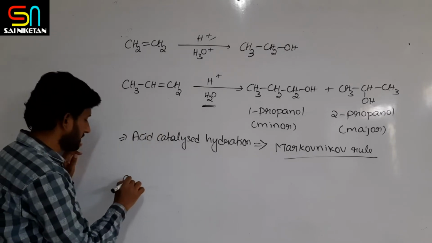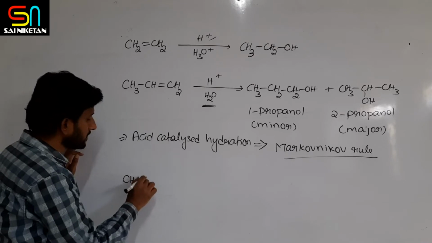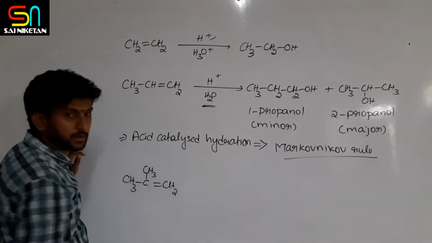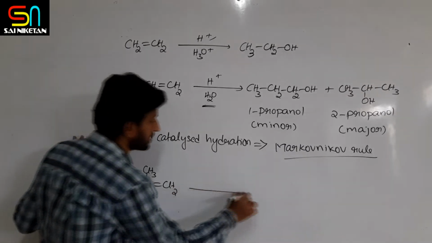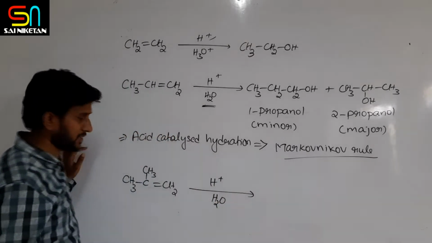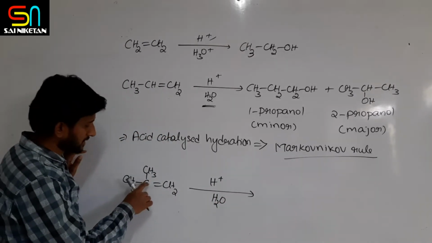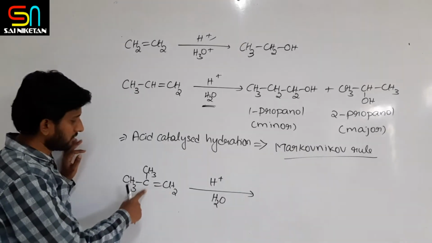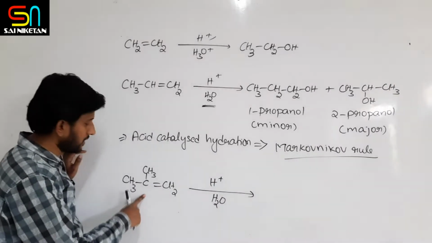For example, let us take one compound like this. What is the major product obtained in this acid catalyzed hydration? Here this carbon contains 0 hydrogens, here 2 are there. So according to Markovnikov rule, which alcohol is the major alcohol?